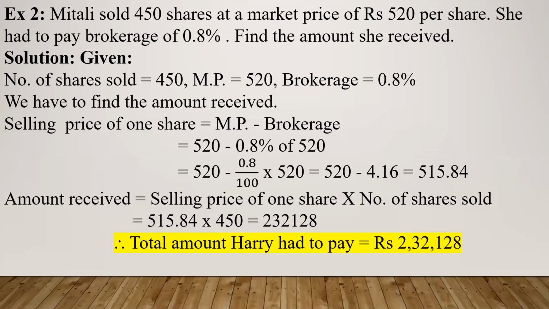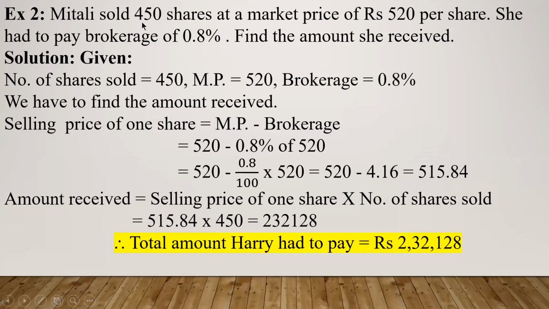You also, while solving the problems, solve in this way only, writing each and every step. Once you master this, then you can use the shortcuts, or you may not write after that. But initially, when you are in the learning stage, you have to write down everything step by step. Don't be lazy in that. Number of shares sold is 450.